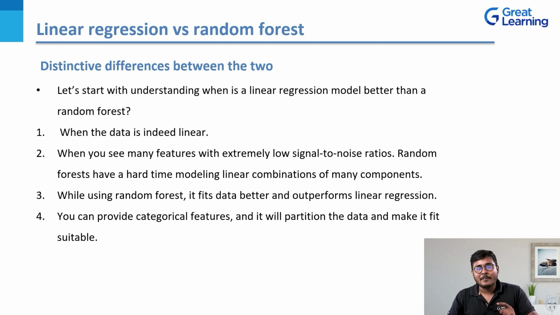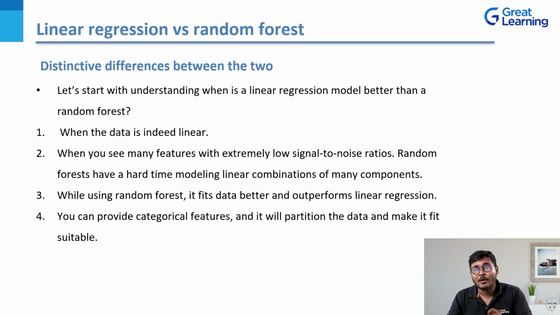What is going to happen is, when you apply a random forest regression algorithm on such data, it will always have a hard time modeling the linear combination, because this is not what it is used for. The main job of the random forest regression algorithm is to club together a lot of different decision trees and then give you a final output. So it will definitely not work well when you talk about linear data, right? When you're using random forest, it does not always fit better and outperform linear regression.